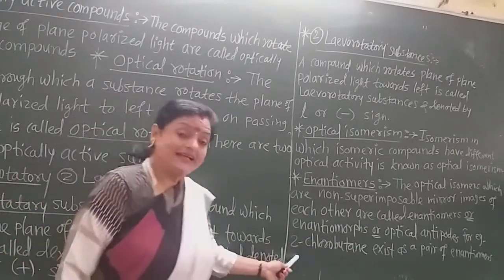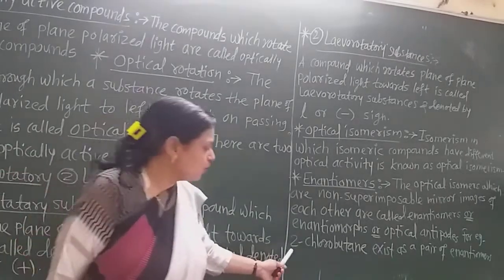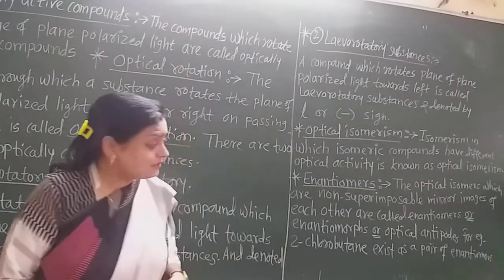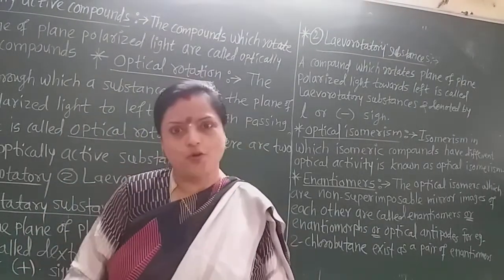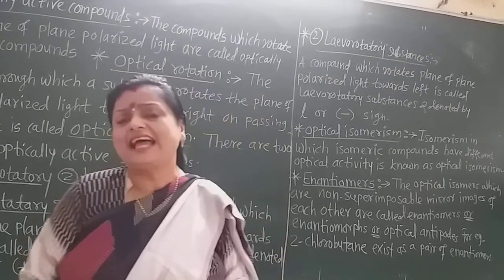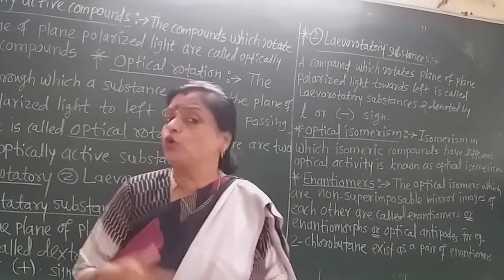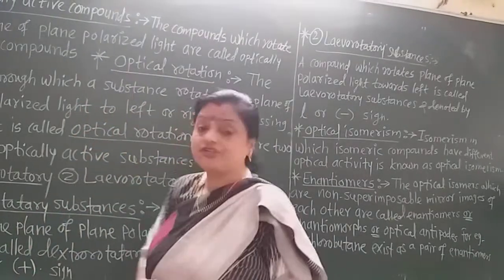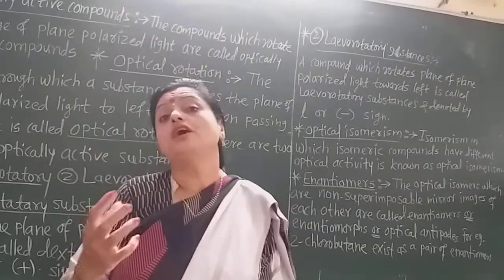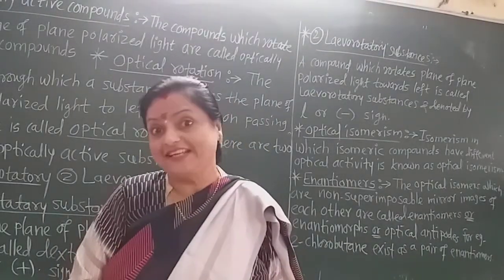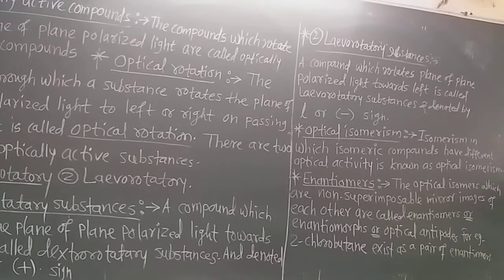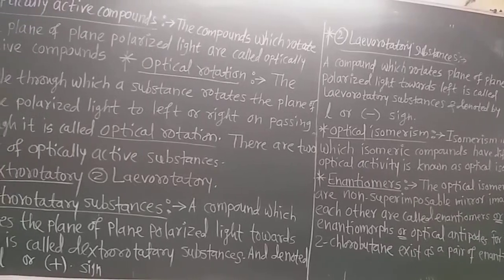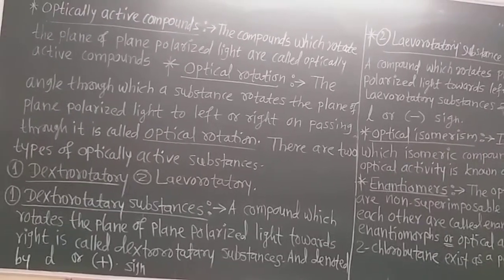For example, in the last lecture we drew the structure of 2-chlorobutane, which exists as a pair of enantiomers. Let us draw different examples of enantiomers. We will see the example of lactic acid, again the structure of 2-chlorobutane, and also the structure of glucose, which has 4 different chiral centers and is dextrorotatory. Let us see those structures now. You can take a screenshot and write down these notes in beautiful handwriting.